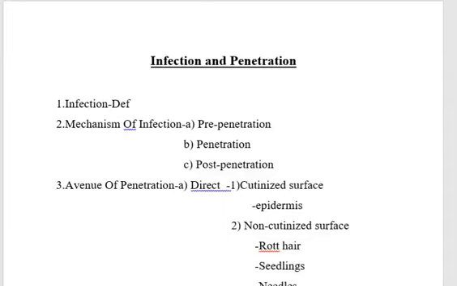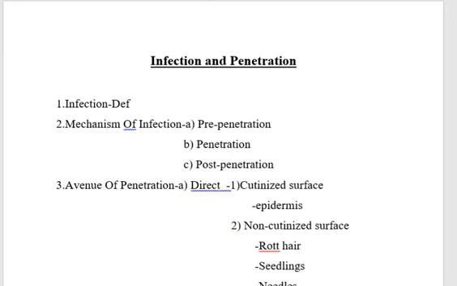Today we are going to see the chapter Infection and Penetration. Infection definition: Infection consists of actual entry, that is invasion of the pathogen into the host, its multiplication and establishment of a stable parasitic relationship within or upon the host body.